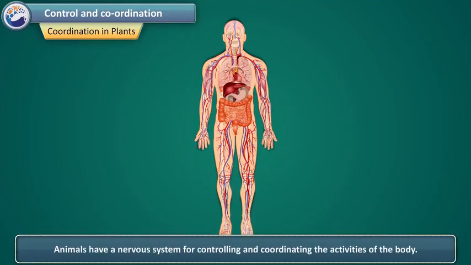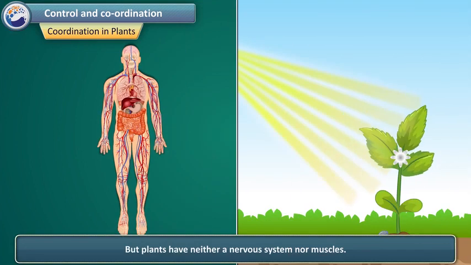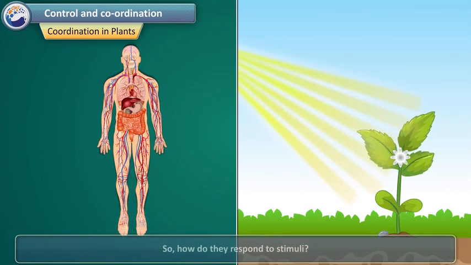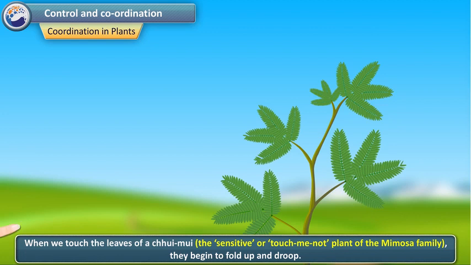Coordination in plants. Animals have a nervous system for controlling and coordinating the activities of the body. But plants have neither a nervous system nor muscles. So, how do they respond to stimuli? When we touch the leaves of a chui mui, the sensitive or touch-me-not plant of the mimosa family, they begin to fold up and droop.